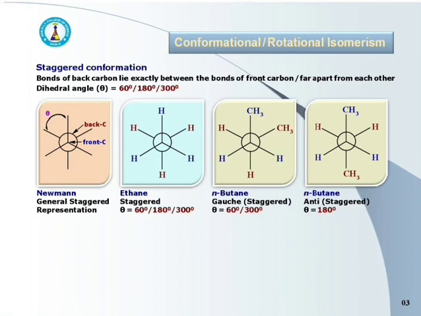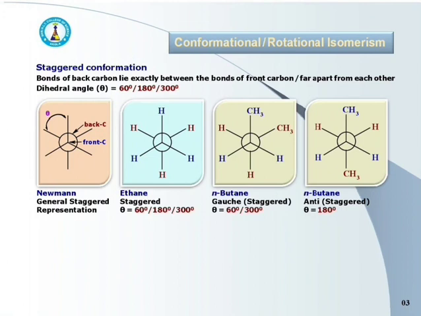Now see the structure of ethane. CH bonds of back carbon atom are exactly between the CH bonds of front carbon atom. This is the structure of staggered ethane with dihedral angle 60 degree, 180 degree or 300 degree.